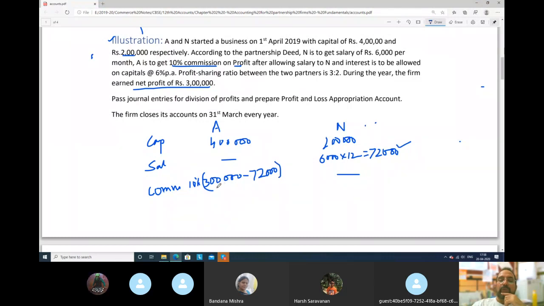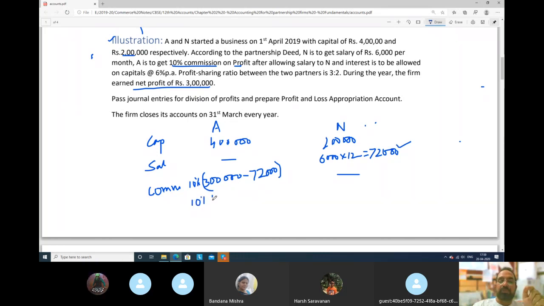So profit 3 lakh rupees, but A will get commission 10% on profit after allowing salary to N. So out of profit 3 lakh rupees, you have to deduct whatever salary is payable to N. So salary payable to N is 72,000. So on the remaining balance, he will get 10%.